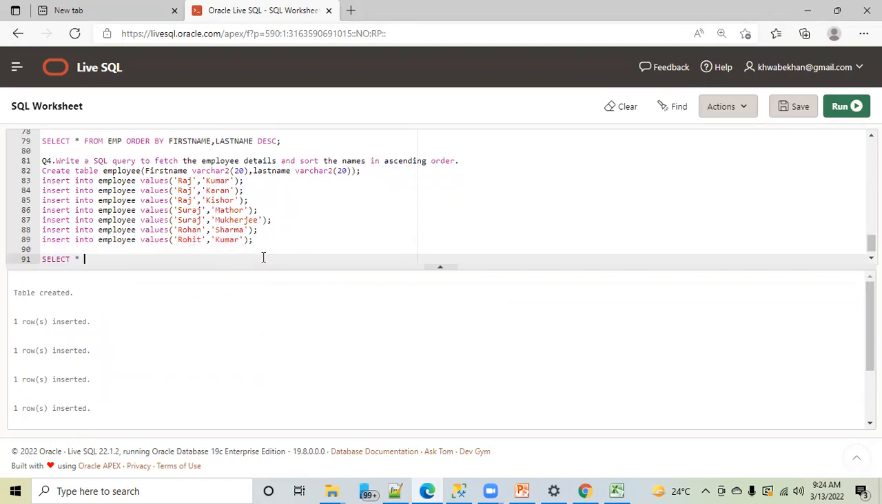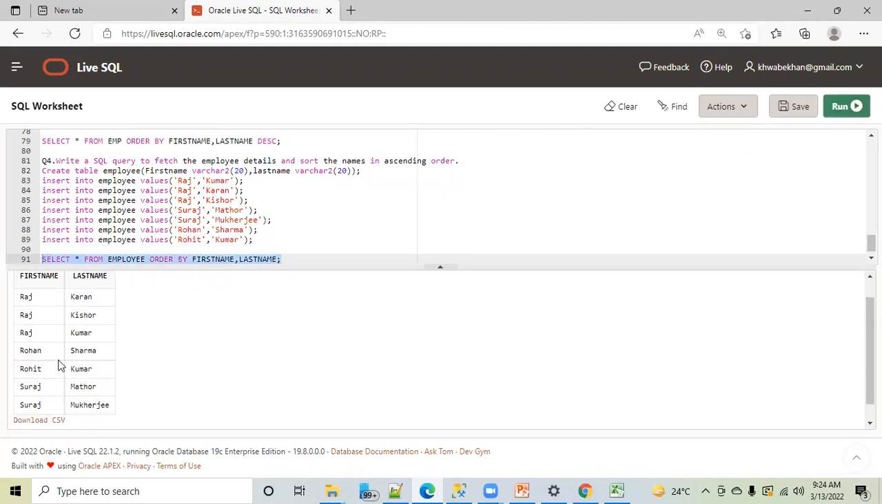Select star from employee order by first name and last name, because they want ascending order. No need to mention anything. Perfect. Very good. So they have told I want the names in ascending order, so you just write first name, comma, last name. That's all. Is this clear? Yes. All are sorted in ascending order, correct?